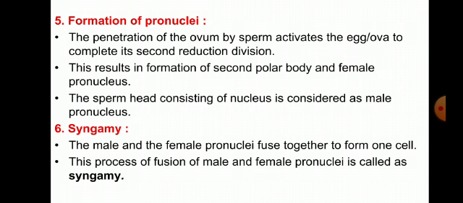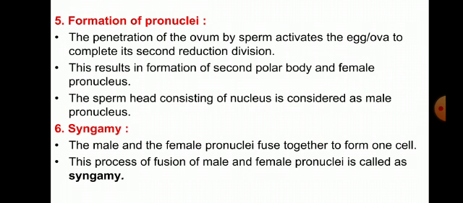The sperm head consisting of the nucleus is considered the male pronucleus, and the other is the female pronucleus. This is formed by the single reduction division, so from four cells one cell is formed. It is called the female pronucleus, and the sperm head consisting of the nucleus is called the male pronucleus. So this is the formation of pronuclei.